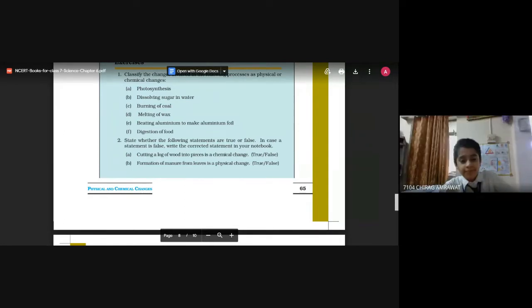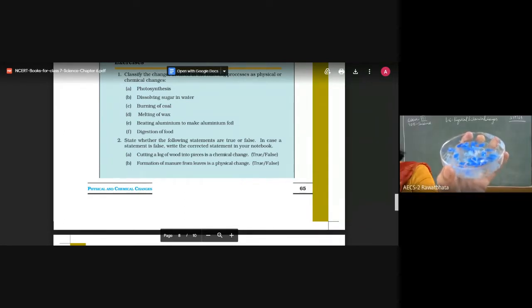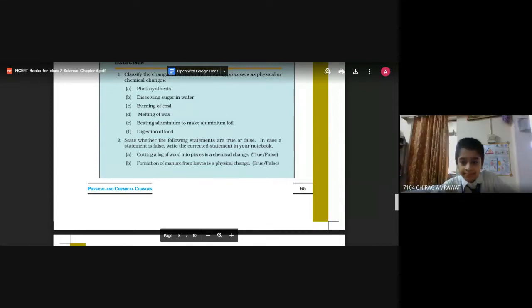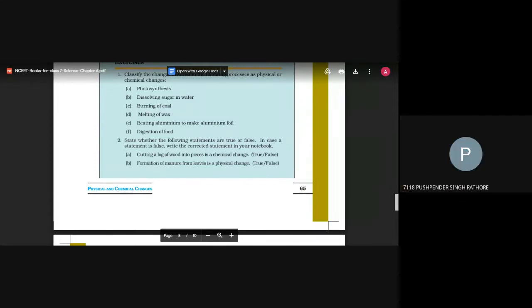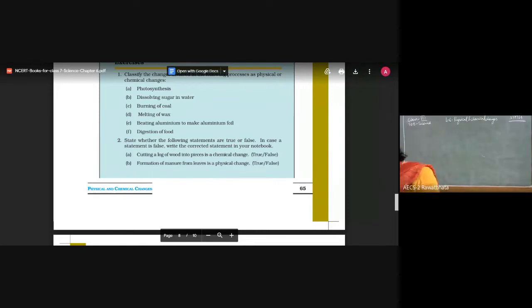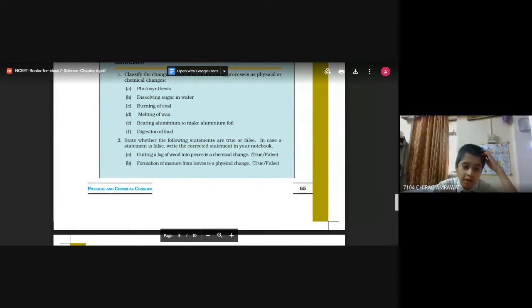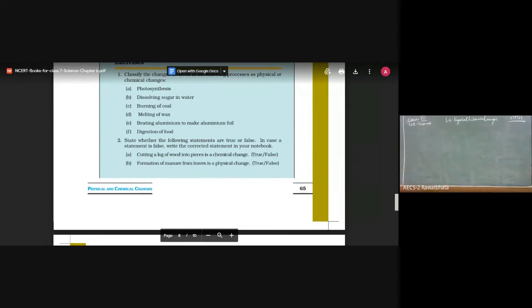Say yes or no. Can you see the crystal? Yes, ma'am. Of course, because copper sulfate is poisonous, we would not expect the kids to try it at home. Ma'am, but we can do it with sugar or salt. Yes, and let's continue with the questions now.